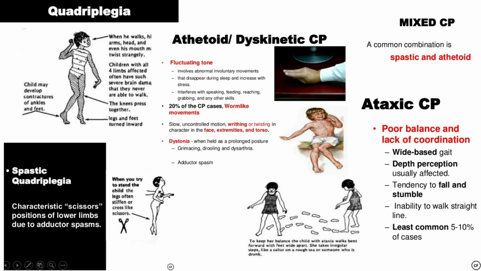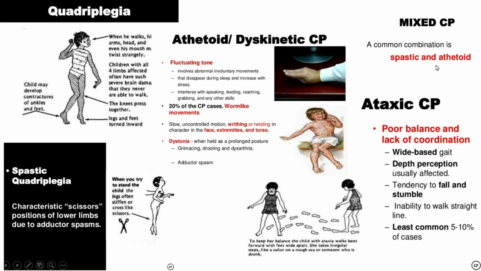In any case of cerebellar disease, the child will also walk with a wide base, like any brain tumor which affects the vermis, and that child will also walk with this wide broad base gait. But some cases of ataxic CP also do this. And sometimes we can get spastic and athetoid, both mixed type.